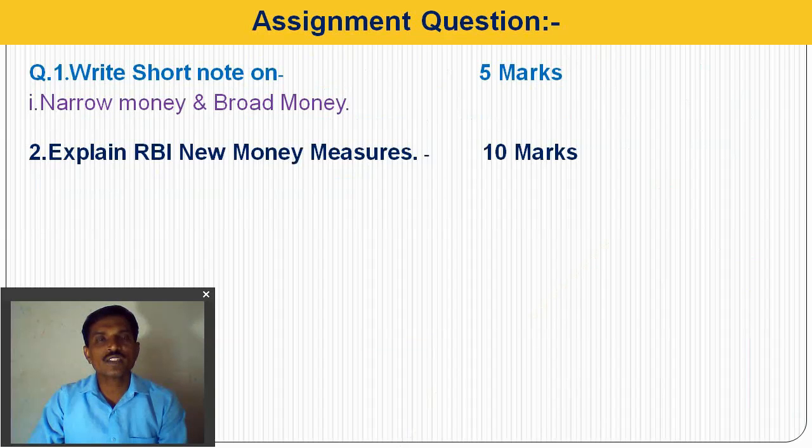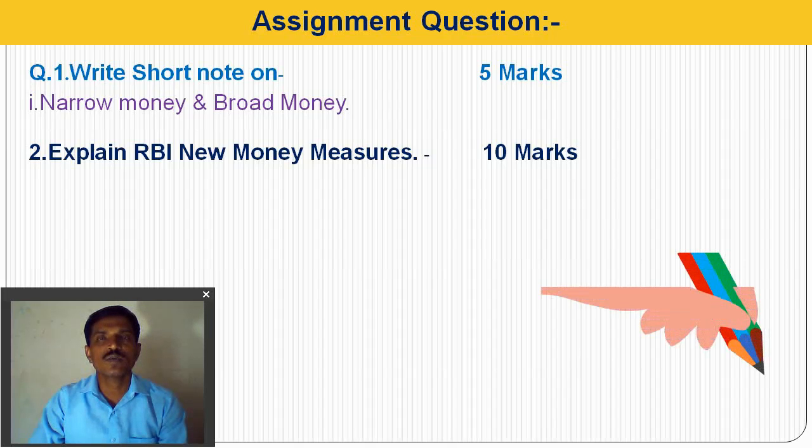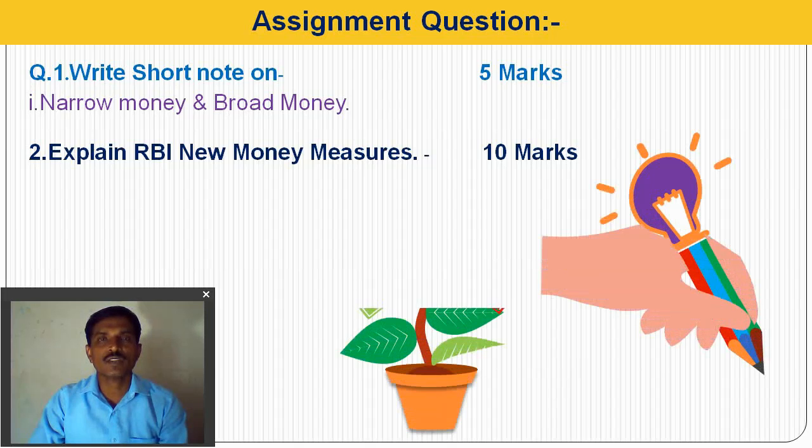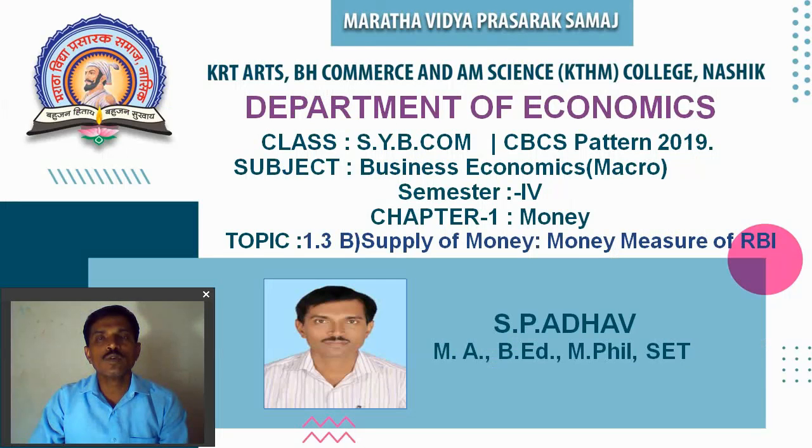Now the assignment question on this topic. What question will be asked? Write short notes on narrow money and broad money. Narrow money means M1, broad money means M3. Explain the RBI's new money measures. It will be asked in the examination for 10 marks. So write a short note on narrow money and broad money, and explain the RBI's new money measures: this is the question asked in examination.